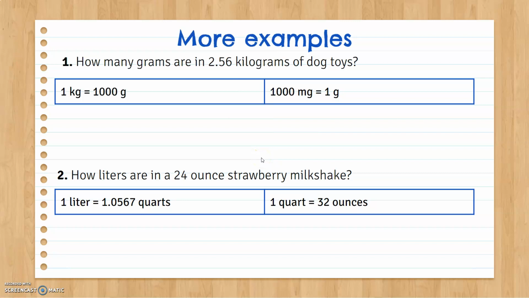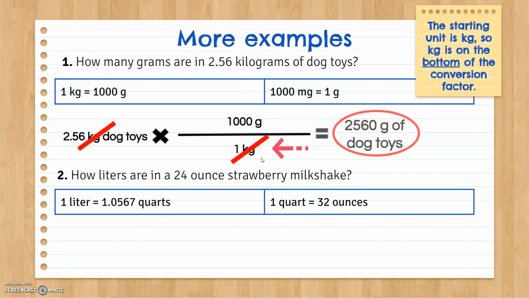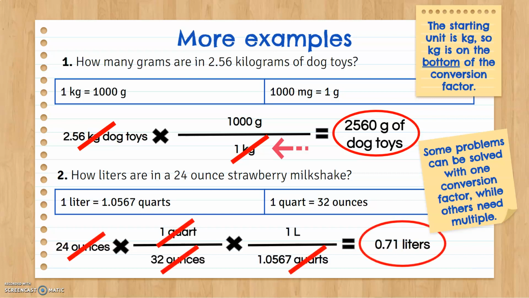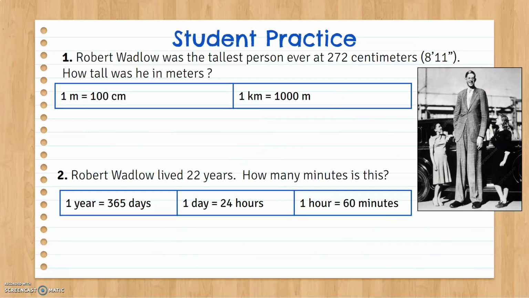Okay, this is where we stopped. We had these answers here. We've gone through canceling units, and then you're going to go ahead and try your hand at a couple.